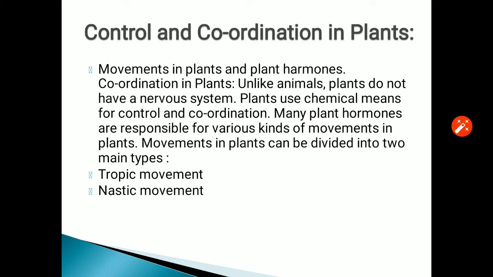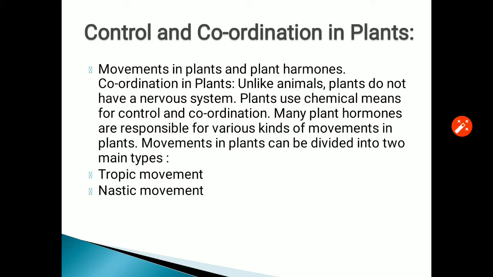Now about control and coordination in plants. In plants, as there is no nervous system and no specific endocrine glands, the whole body is controlled and coordinated by certain chemical messengers, which are termed plant hormones or phytohormones.